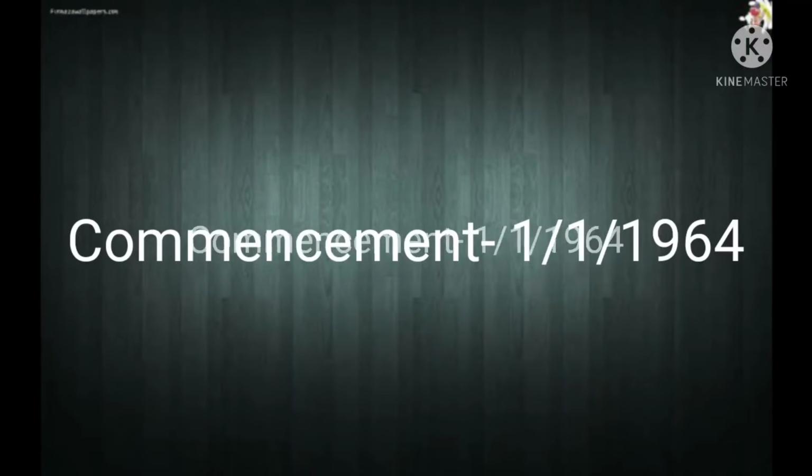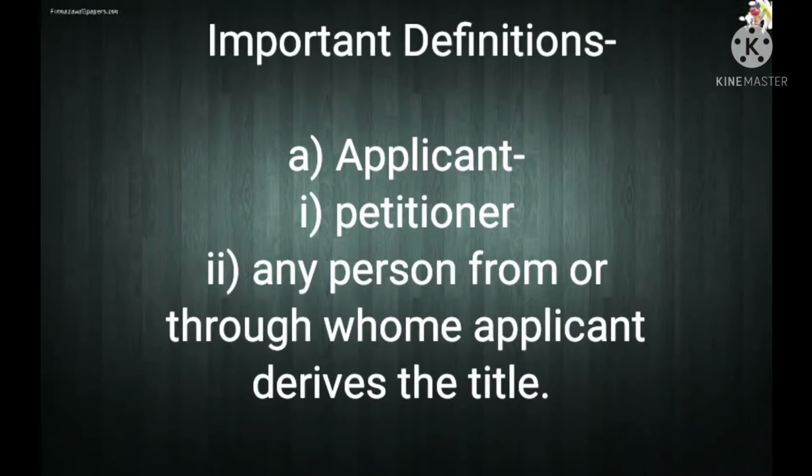Now the commencement of the Limitation Act. It was enacted in 1963, but it was brought into force on 1st January 1964. This is the enforcement date, the commencement date. Now we will move on to Section 2, which is the definition clause, and today we will discuss some important definitions which are most probably asked in MPCJ.